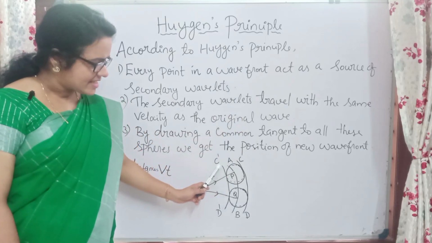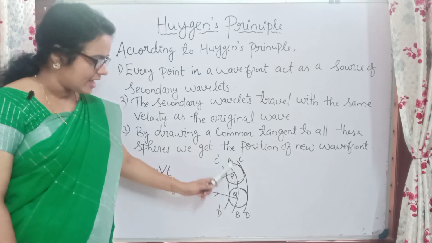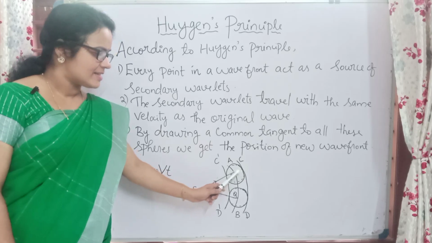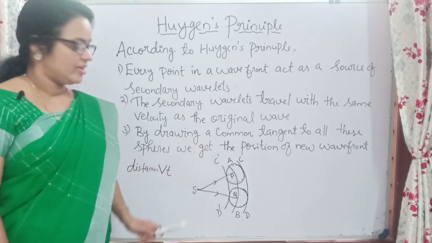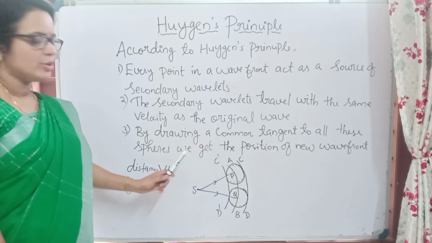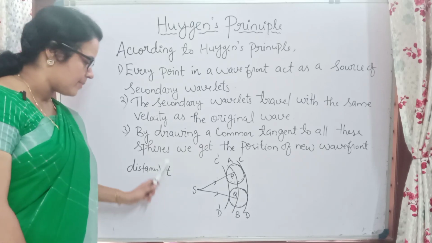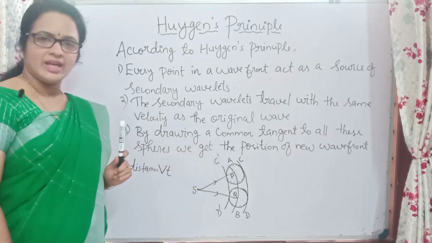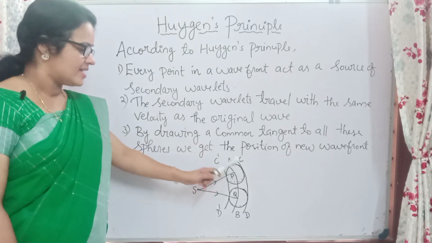Okay, so here C dash D dash, AB is a wavefront, here CD is a wavefront. So this distance that it travels is the same, because distance is equal to velocity into time or speed into time, and the speed is same. That is why we are getting the same distance here also. Okay, so that concept you have to understand.